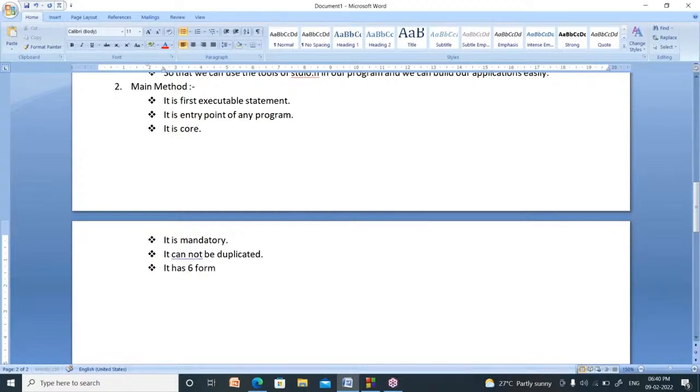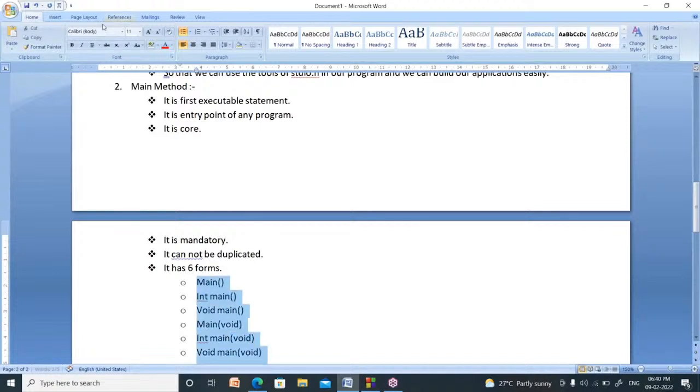Now it has 6 forms. You can write a main method in 6 forms. One is just main. Or you can write int main, or you can write void main, or you can write main of void, or you can write int main of void, or you can write like this: void main of void.